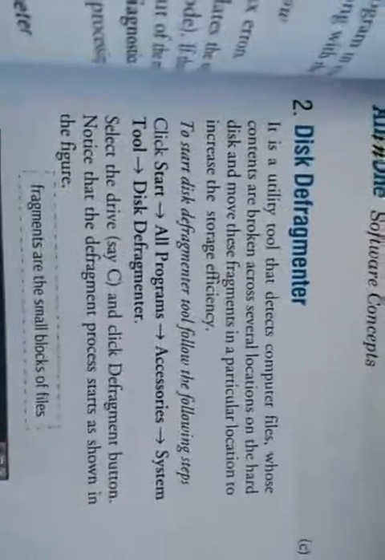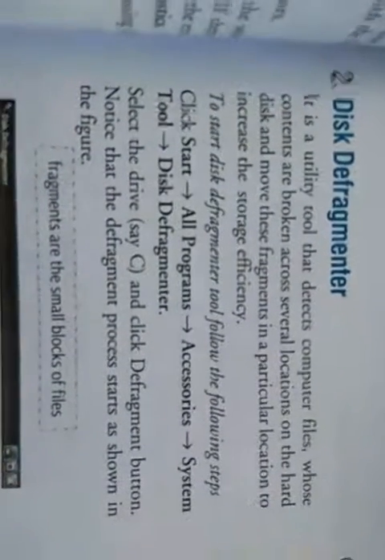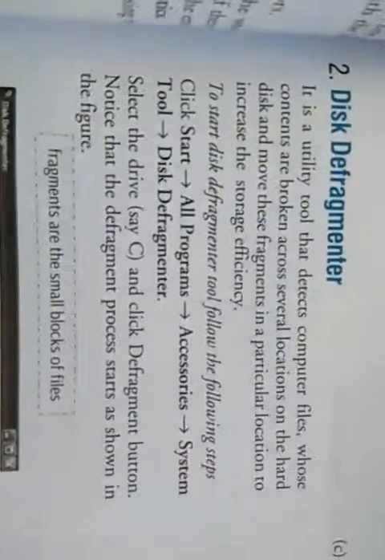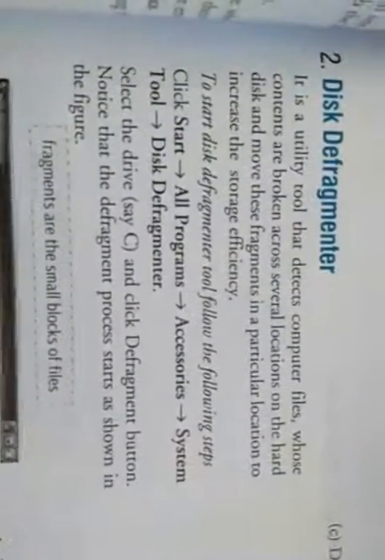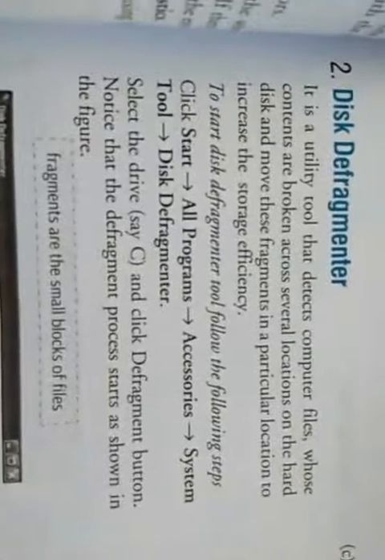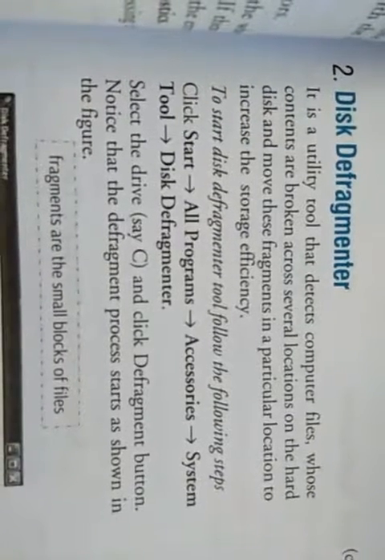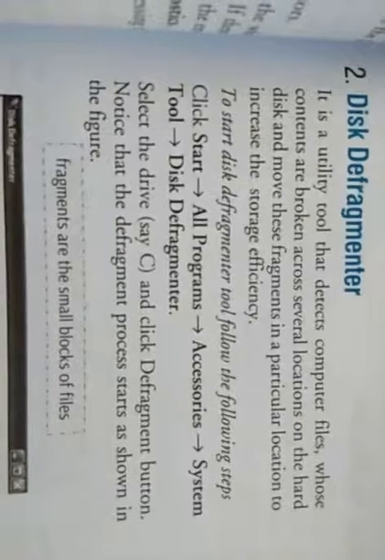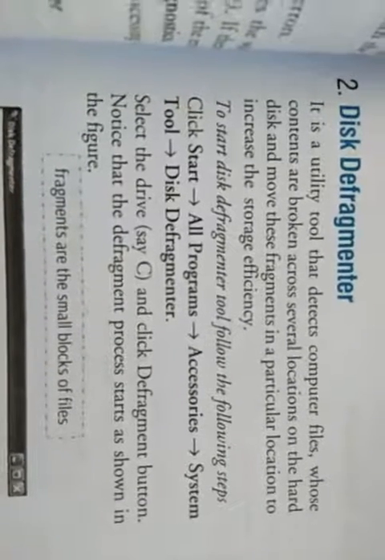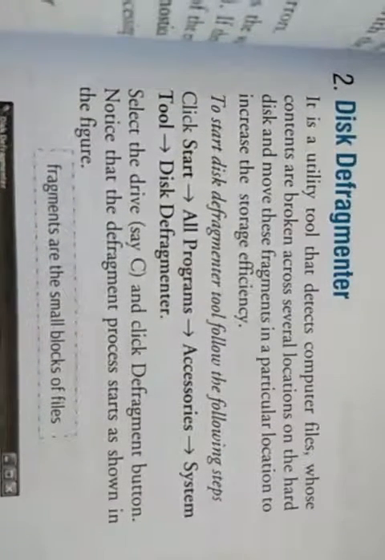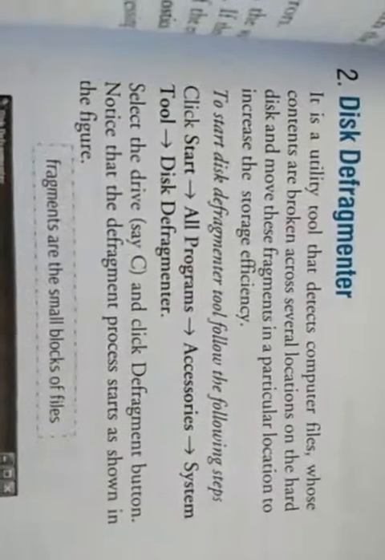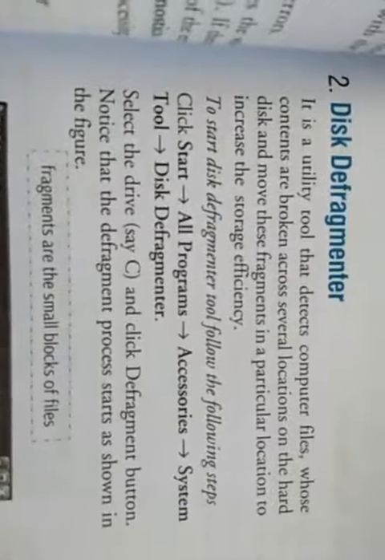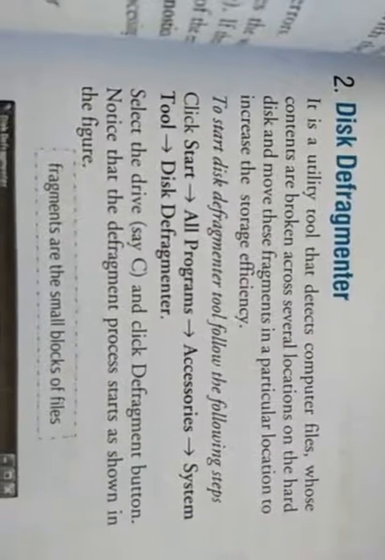And the next most important tool is the disk defragmenter. This is the most important for the system. This tool is used to make the system performance fast, and it should be executed at least every 15 days or once a month on your PC.